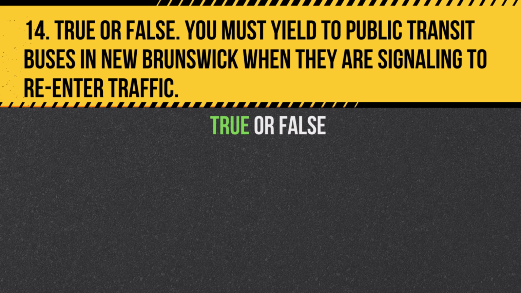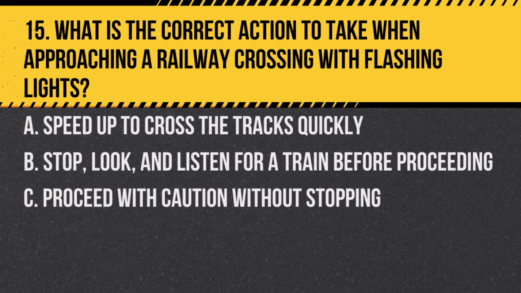Answer: true. You must yield to public transit buses when they are signaling to re-enter traffic. Question 15. What is the correct action to take when approaching a railway crossing with flashing lights? A. Speed up to cross the tracks quickly. B. Stop, look, and listen for a train before proceeding. C. Proceed with caution without stopping.